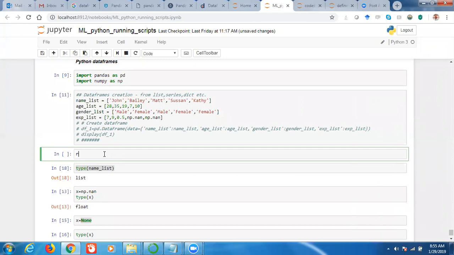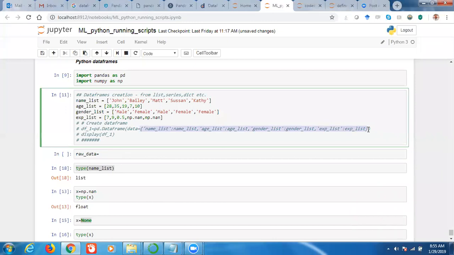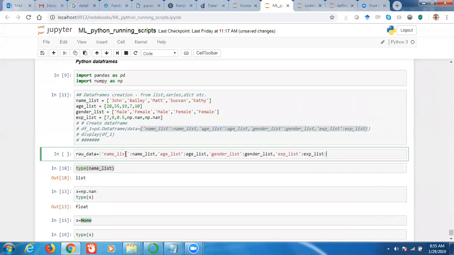So let us create a dictionary, raw data. So this is nothing but a dictionary.